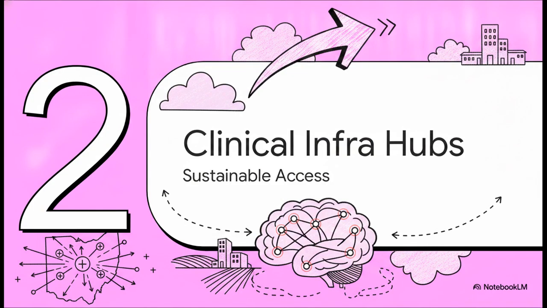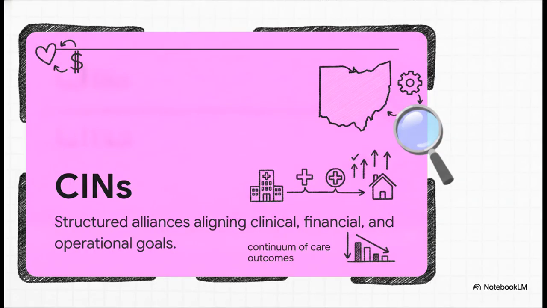Moving on to Section 2, Clinical Infrastructure Hubs. The core operational mechanism of Ohio's plan revolves around establishing rural health innovation hubs. These hubs are structured as clinically integrated networks, or CINs, alongside rural health regional centers of excellence. The state defines a CIN as a structured alliance among physicians, hospitals, emergency medical services, and community resources. The objective here is straightforward: align clinical, financial, and operational goals across the continuum of care to enhance patient outcomes